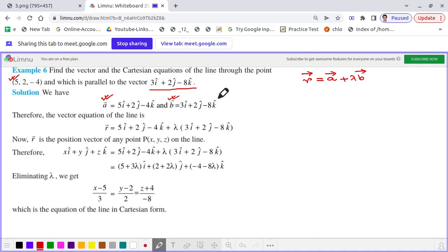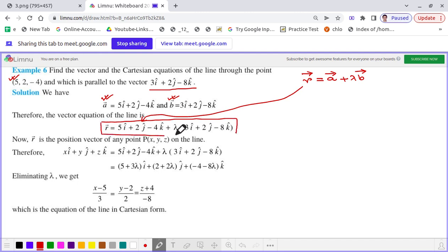We got the vector a and the vector b, so we apply it here and get r equal to 5i cap plus 2j cap minus 4k cap plus lambda into 3i cap plus 2j cap minus 8k cap, and this is the required vector equation of the line.